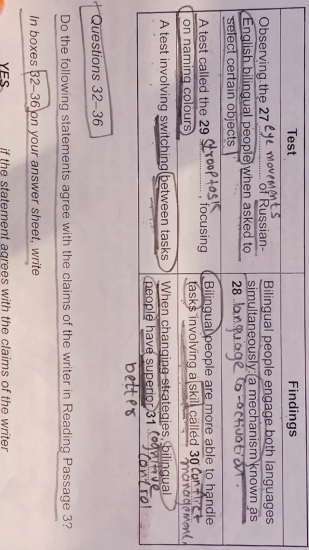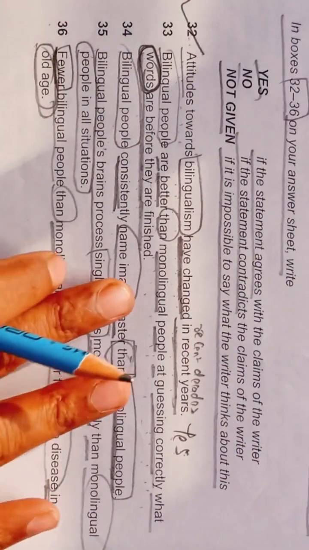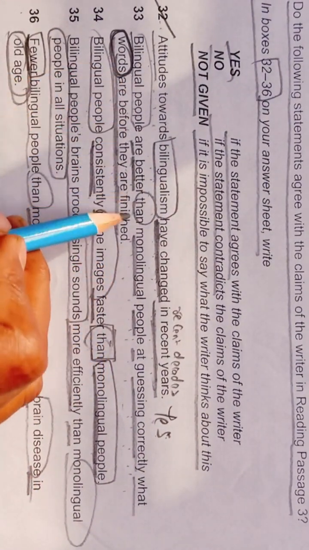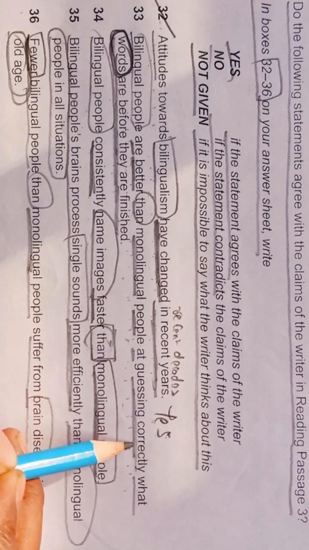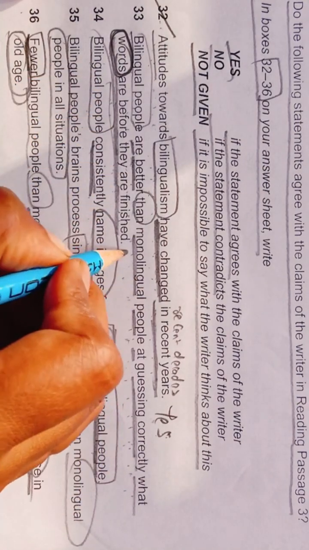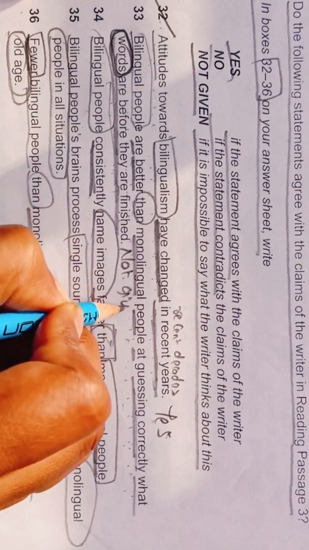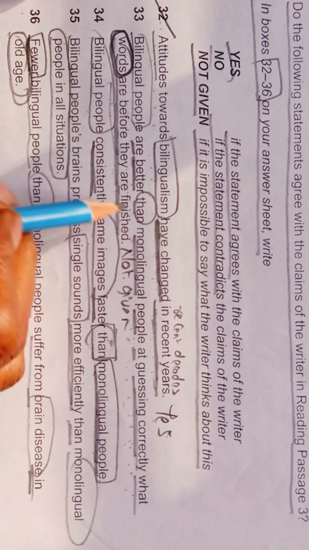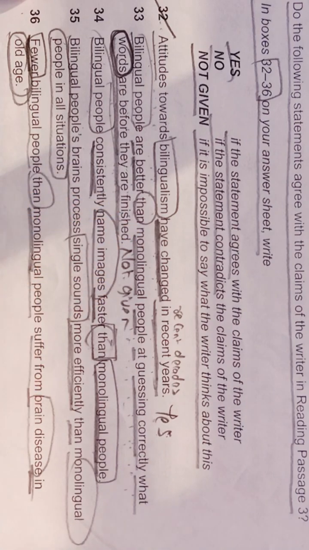Okay, and let's see whether we are getting any of our answers or not, in yes, no, not given. Bilingual people are better than monolingual people at guessing correctly what words are before they are finished. This thing we have not seen in paragraph B, and in paragraph C also we have not seen anything regarding this. So we will write not given here.